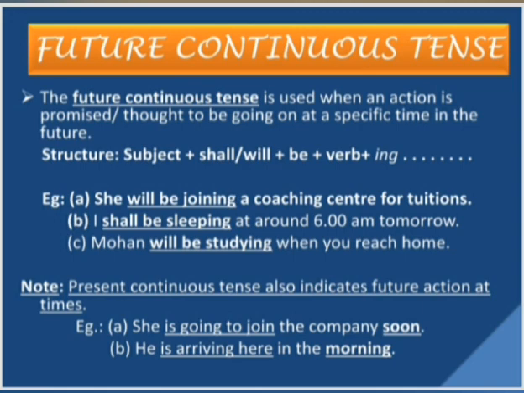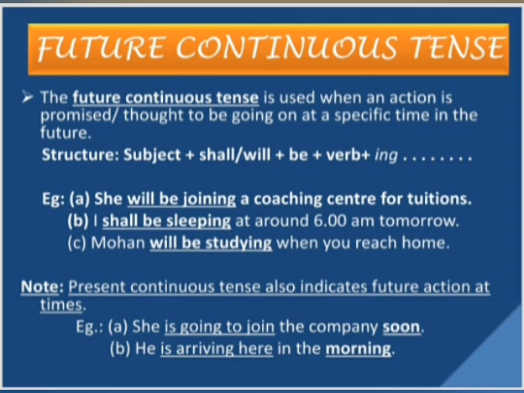Let us see the example to understand it better. She will be joining a coaching center for tuitions. I shall be sleeping at around 6 a.m. tomorrow. Mohan will be studying when you reach home. You can see the verb is in the form of continuous tense, that is ing, and two words are being added to it, either shall be or will be. This is the sign of identifying future continuous tense: shall be or will be added to the ing form of the verb.